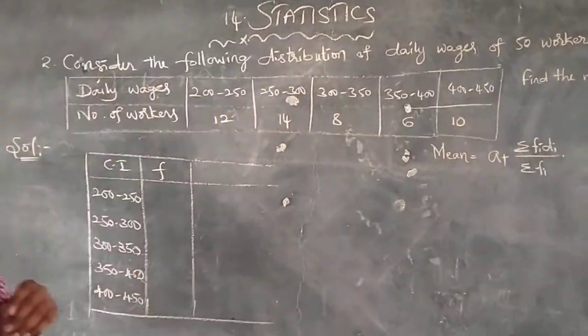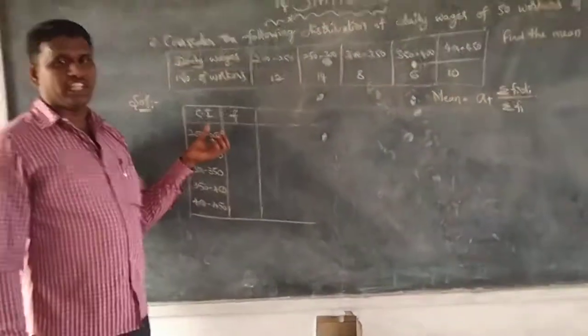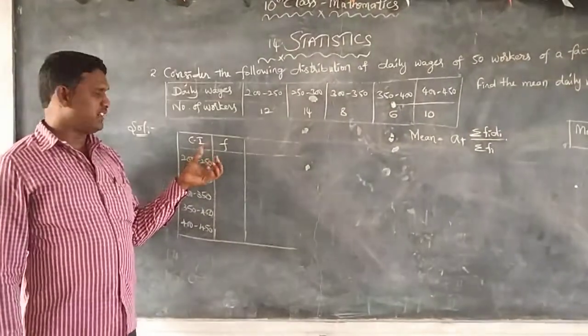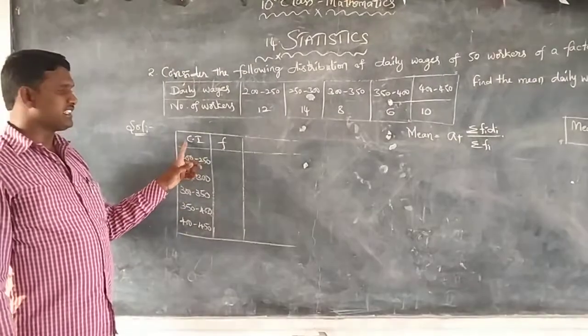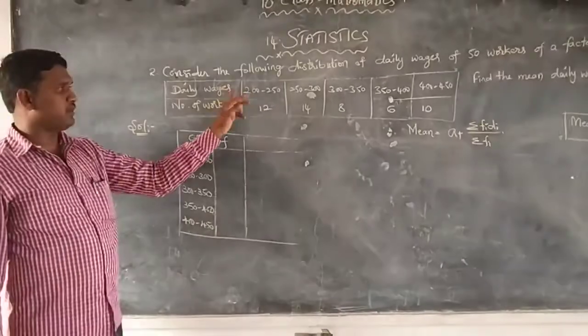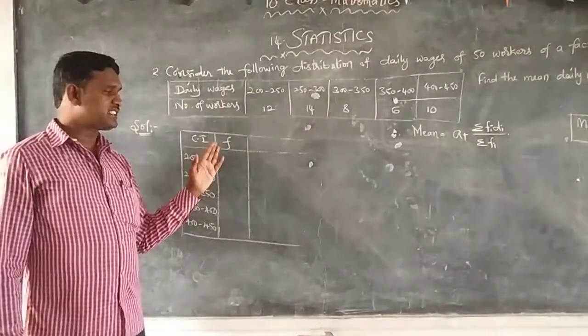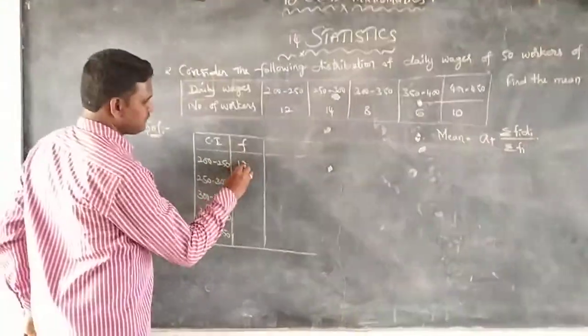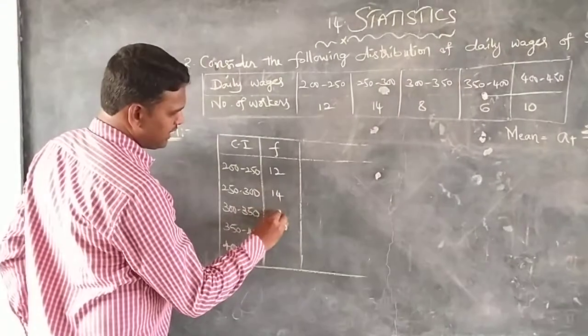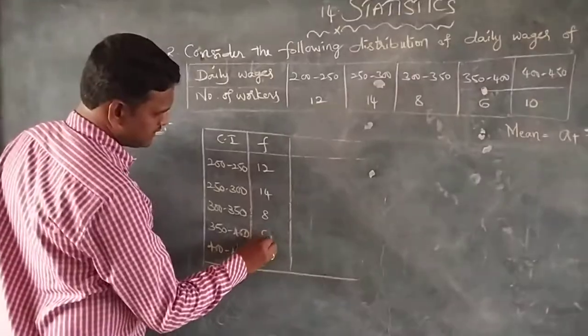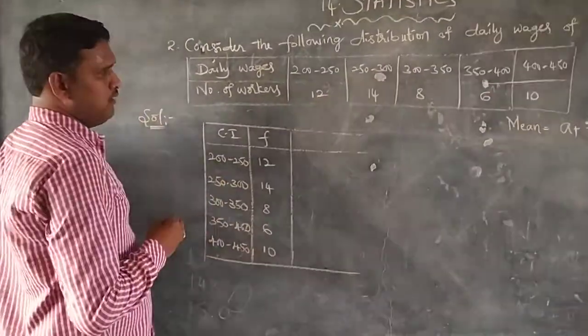Now, to find the mean using the assumed mean method, let us take the class intervals and frequencies. Daily wages will be taken as class intervals and number of workers as frequencies: 12, 14, 8, 6, 10.